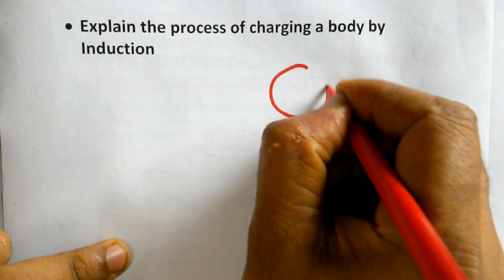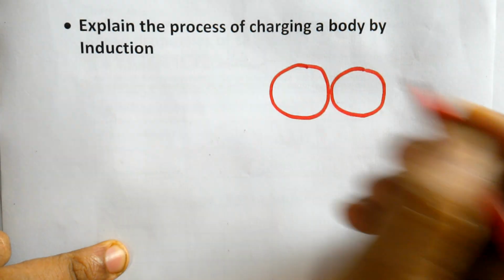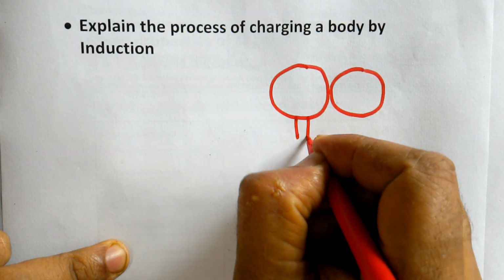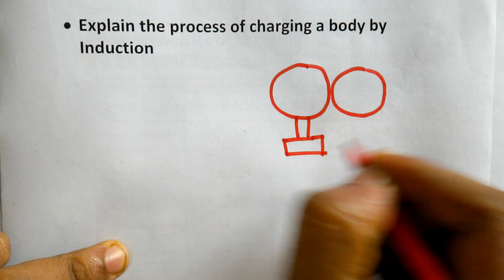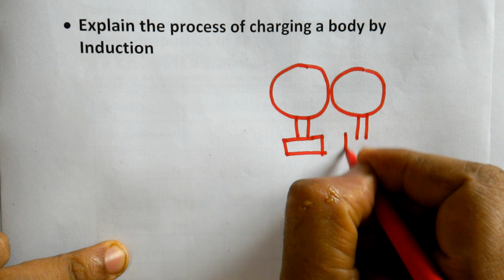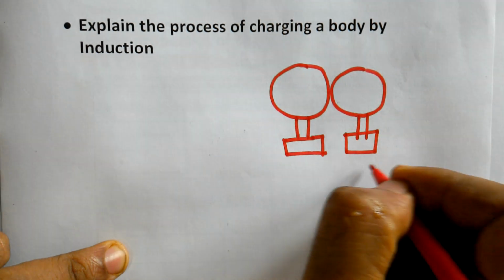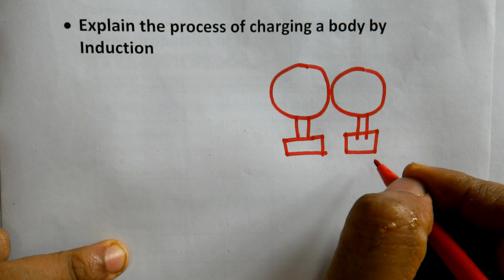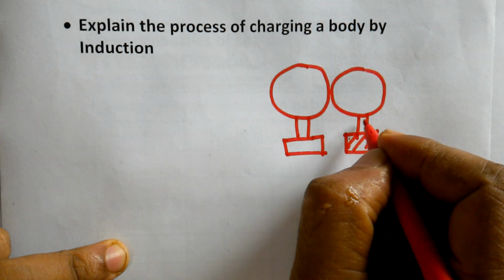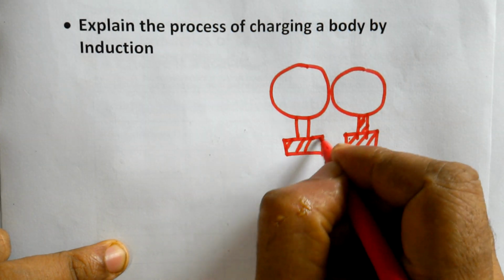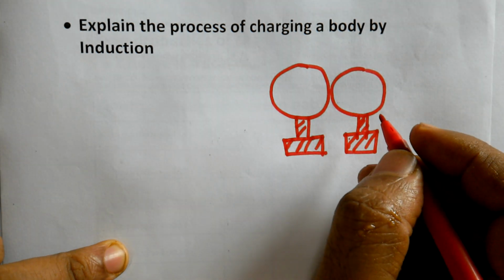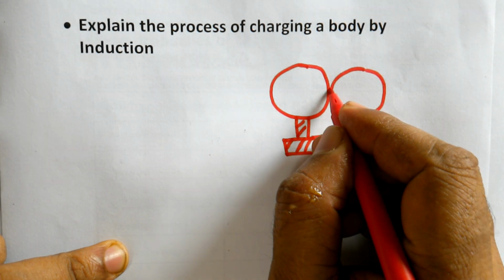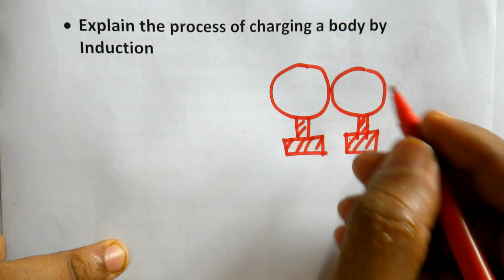take two spherical conductors which are in contact with each other, but they are kept on a wooden stand, say an insulating stand, because after charging we don't want to lose those charges to the earth, so it should not be earth connected. So let us make it free from the earth by keeping it over an insulator stand. Insulating stand is this one, and now these two conductors are uncharged and they are kept in contact.